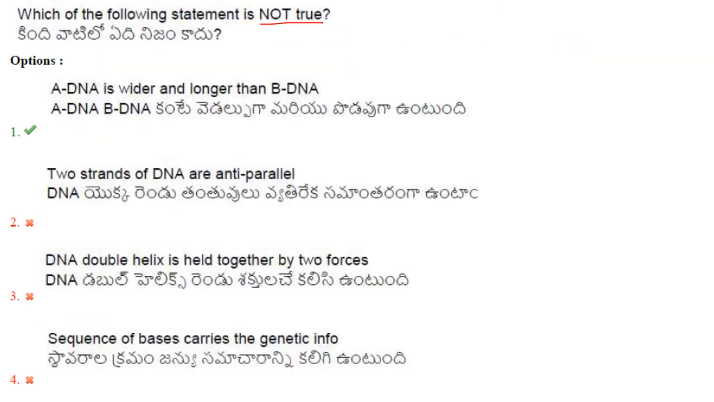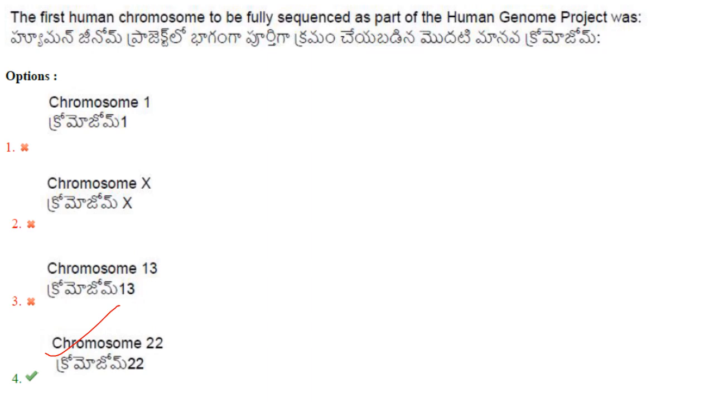Which of the following statements is not true? A DNA is wider and longer than B DNA. A DNA is wider than B DNA, but it is shorter than B DNA and not longer. So the first statement itself is not true. Then next one. The first human chromosome to be fully sequenced as part of the Human Genome Project is. So it is chromosome 22. Answer is option 4.